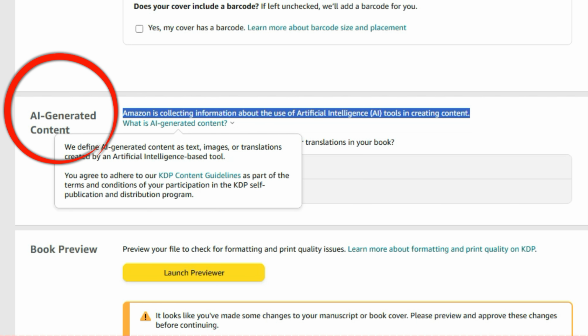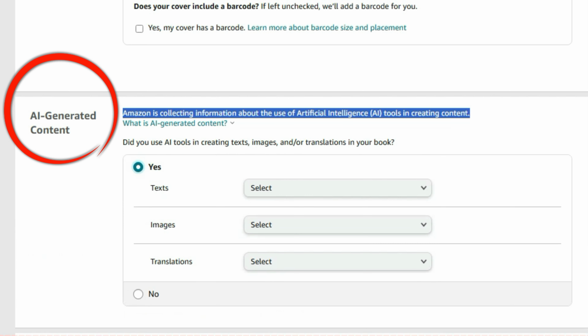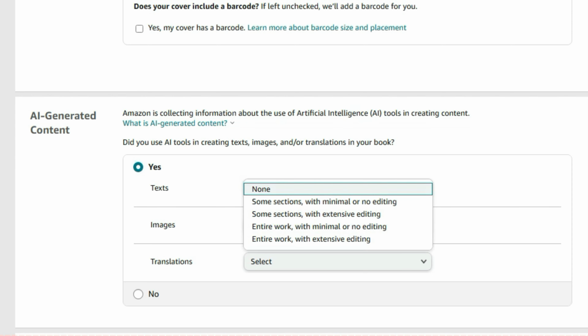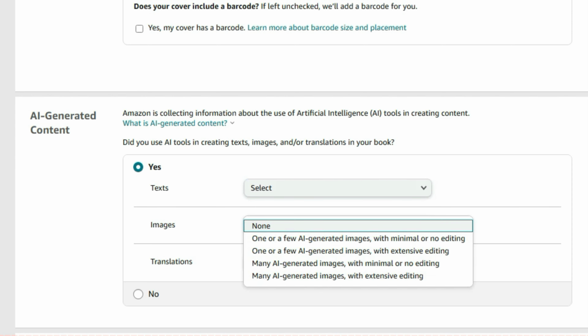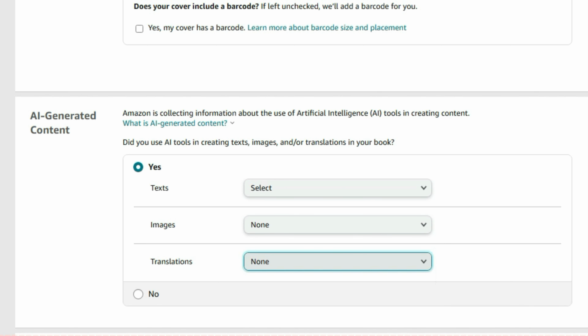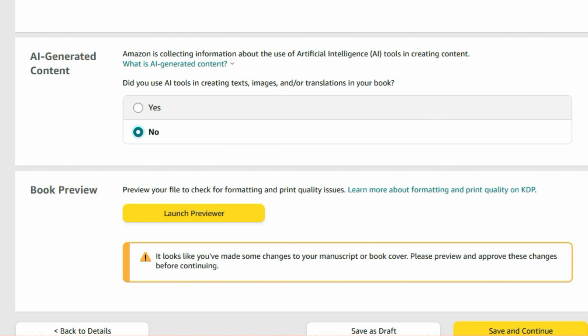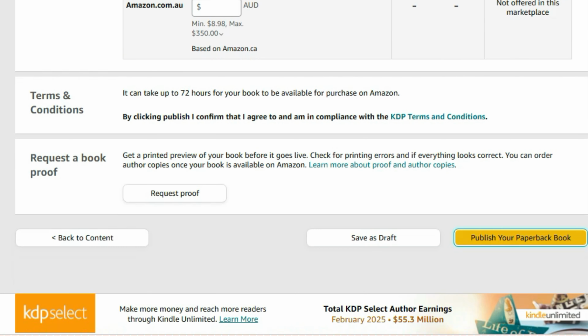Disclose AI usage. In the content section, Amazon will ask if your book contains AI-generated content. Select Yes if AI created any part of your book, text or images or translations. Select No if AI only assisted you for editing or brainstorming. Preview and set pricing. Click Publish and wait for Amazon review.